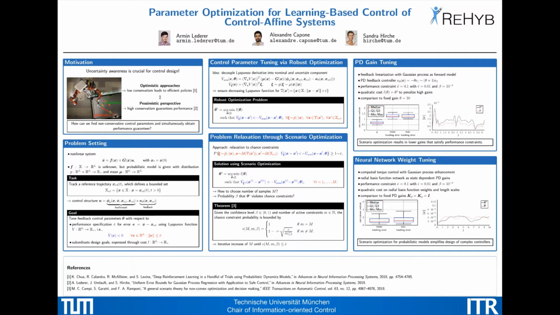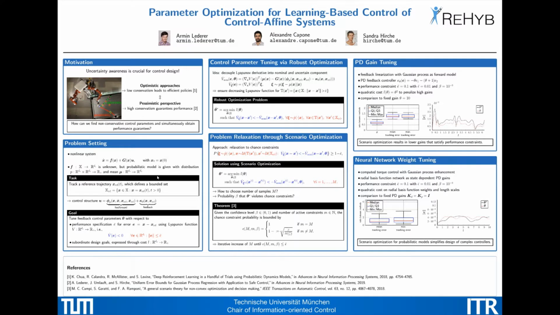Therefore, the question is if we can find controllers that are not overly conservative, but still provide, possibly weaker, performance guarantees. We approach this problem by considering control-affine systems, here, where we assume that the function f is unknown. However, we assume that a probabilistic model in the form of a probability distribution P with mean mu is available. The task lies in tracking a reference trajectory, which defines a set xref.